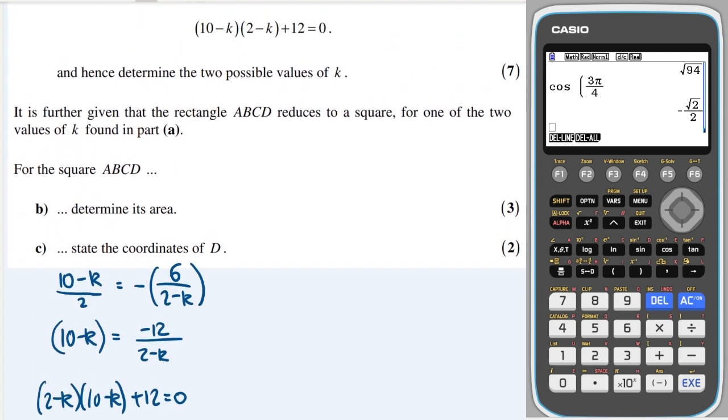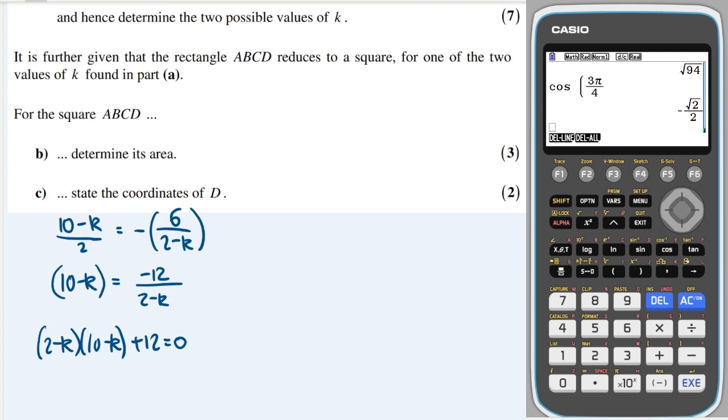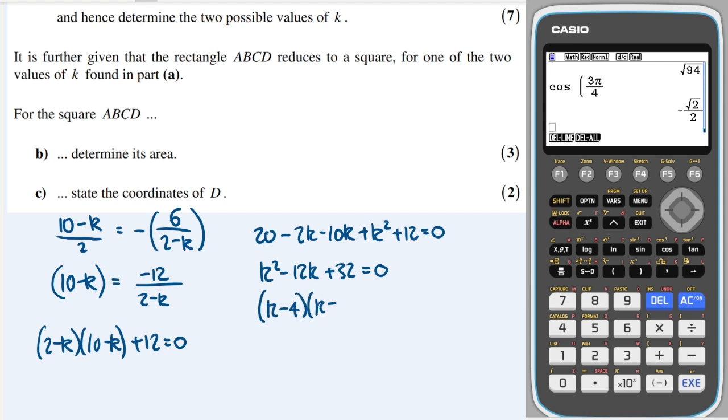Okay, great. Then find the 2 possible values of k. Well, let's expand this out to get a quadratic, then solve the quadratic. So 20 minus 2k minus 10k plus k squared plus 12 equals 0. So k squared minus 12k plus 32 equals 0. 8 and 4, so k minus 4, k minus 8 equals 0. So k equals 4, k equals 8.